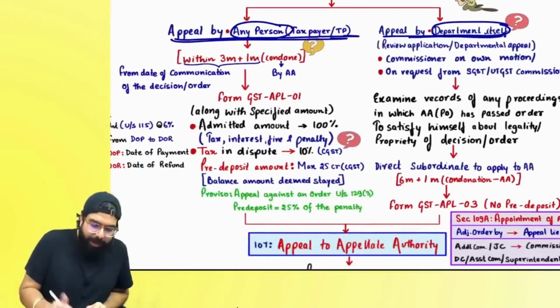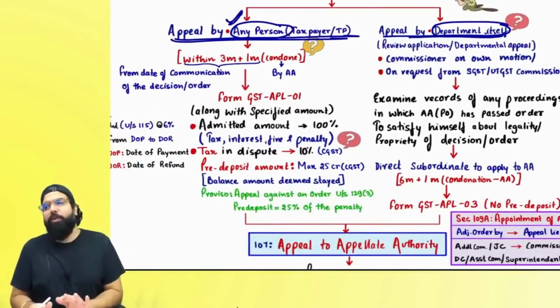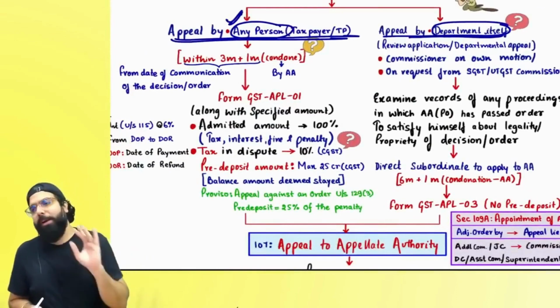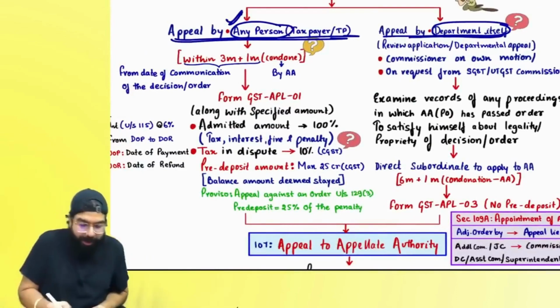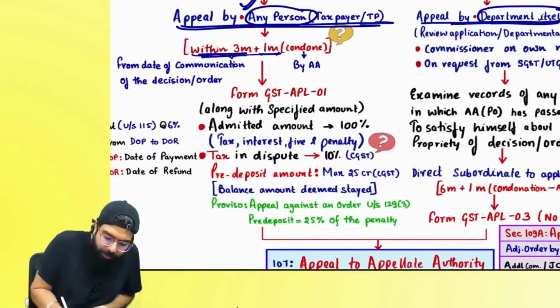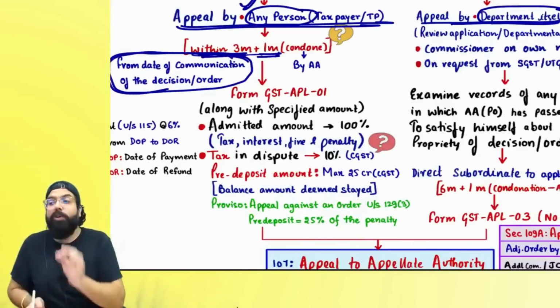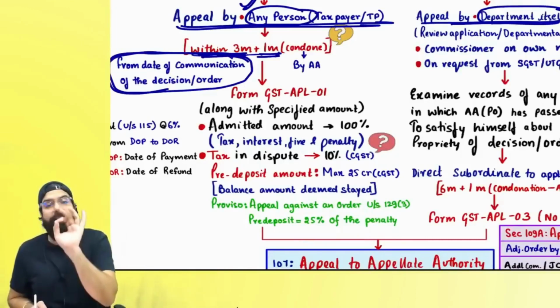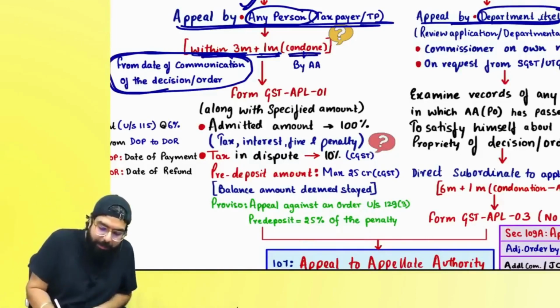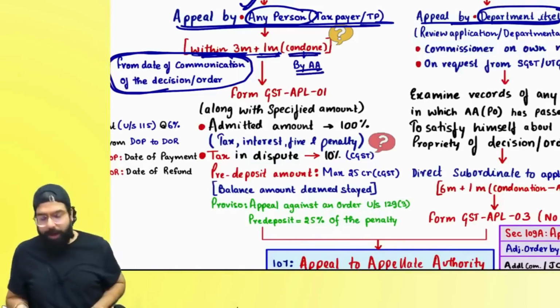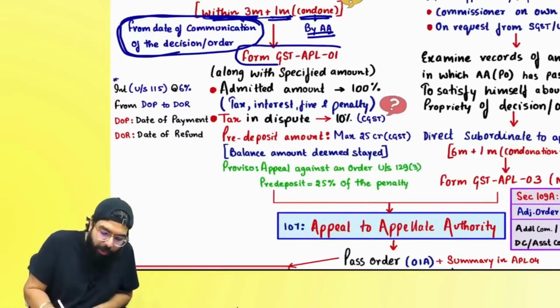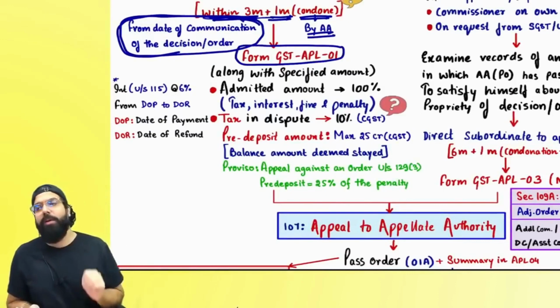Whenever you are going for an appeal, if any person or the department is going for an appeal, always remember, you have to go within 3 months plus 1 month from the date of communication of the order. The day the order was communicated to you, from that day you have to go within 3 months plus 1 month. 1 month of delay can be condoned by the appellate authority. You have to file your appeal in form APL 01.